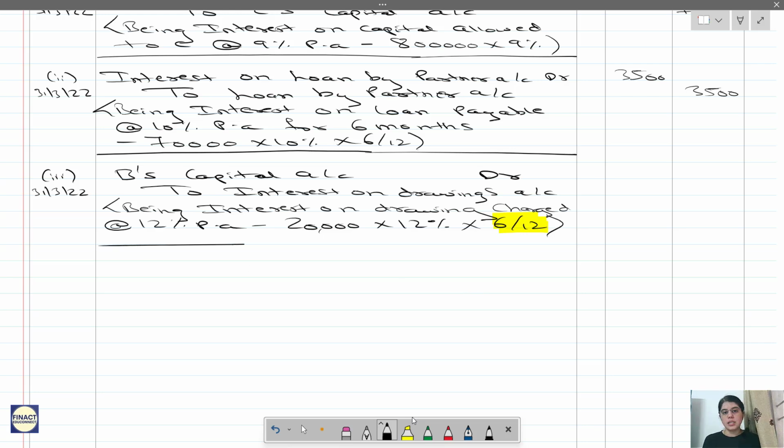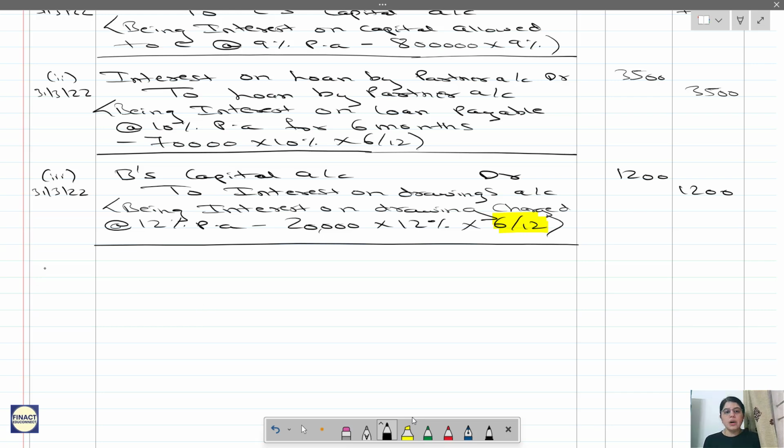Don't forget this 6 by 12, when the lump sum amount of drawings is given without the date of drawing. So now, how much is that? 20,000 into 12% is 2,400. Correct? And into 6 by 12 will make it 1,200. So 1,200 is interest on drawings.